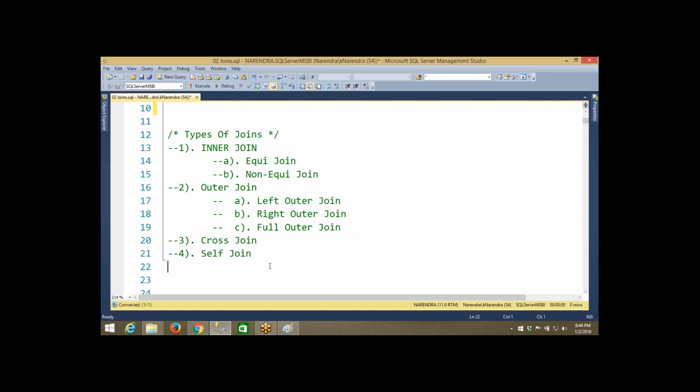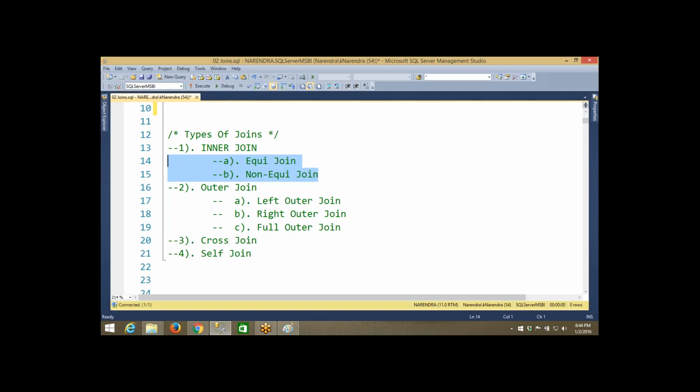So inner join can be performed in two ways. Look here, I have written the subcategories. One is equijoin, another is non-equijoin. Equijoin means we perform the join operation based on the equal to operator. Non-equijoin means we perform the join operation without using the equal to operator. Without using the equal to operator, what are the other types that we have?